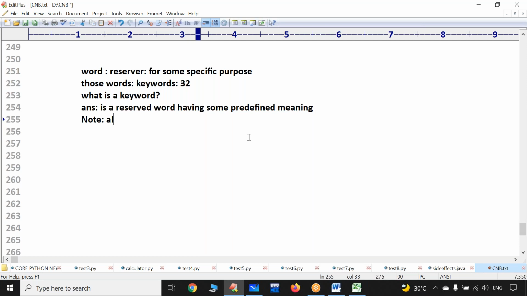Note point. All keywords must be used in lowercase only. Sir, generally keywords are represented in lowercase.